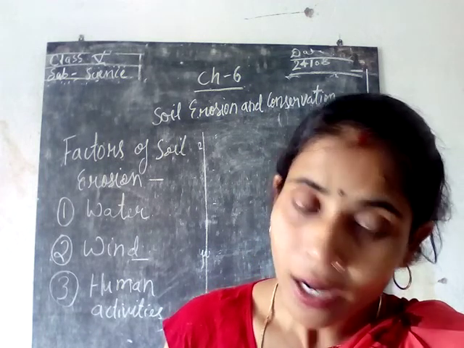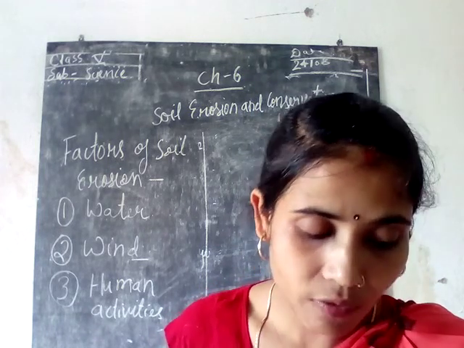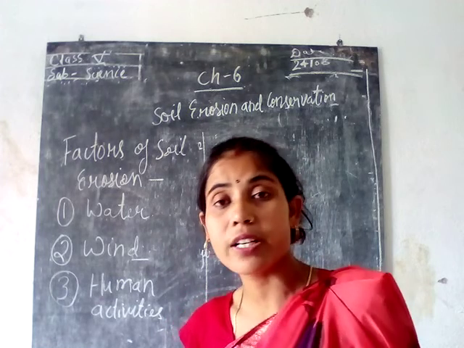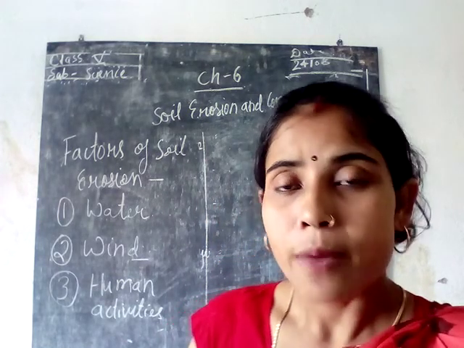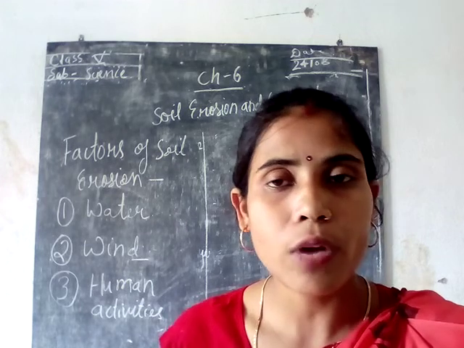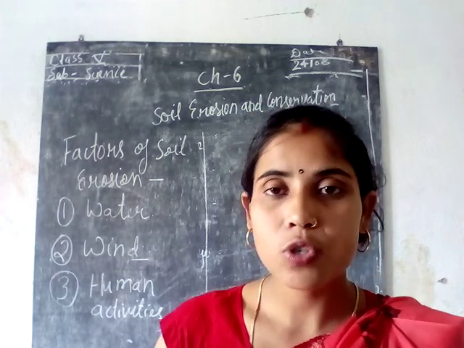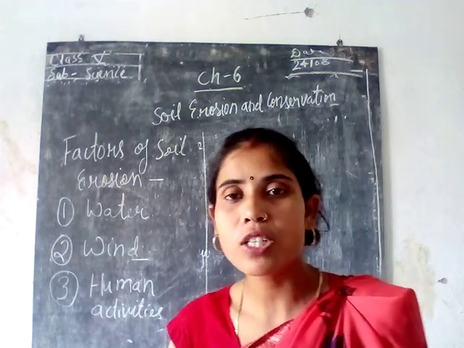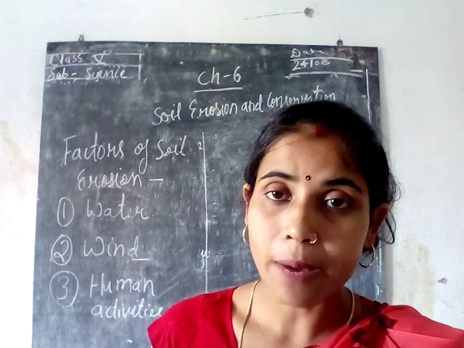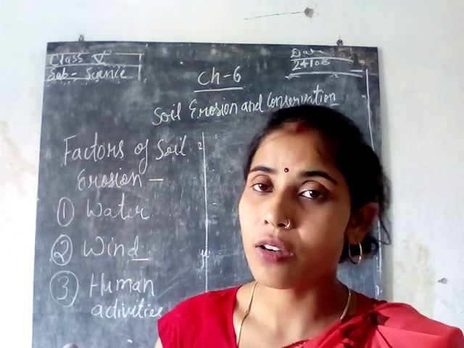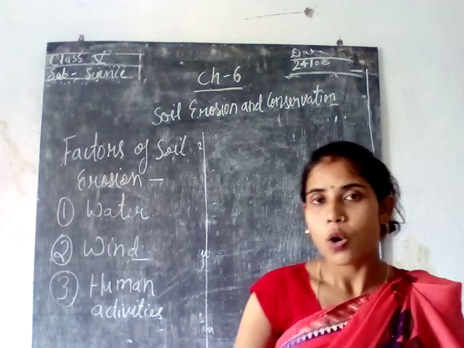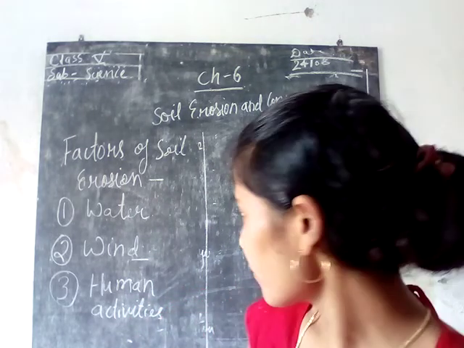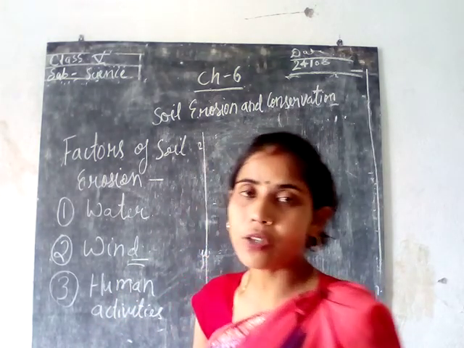In this way soil erosion by wind reduces the fertility of the soil and helps in the spread of the deserts. It will remove the fertility of the soil. If the topmost layer of the soil is removed, it is covered with the organic layer and the nutrients, so it will take away all the soil which is fertile. The soil will spread over a large area, leading to the formation of deserts. In this way wind becomes the second factor of soil erosion.